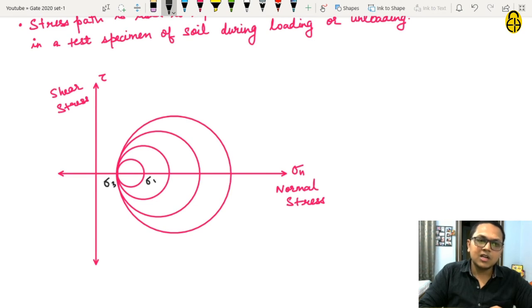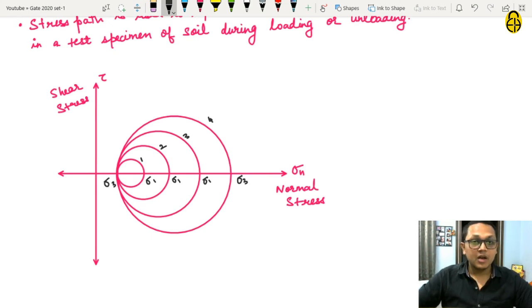The Mohr circle corresponding to this sigma 1 is this one. Then this sigma 1 is increased and the Mohr circle changes from 1 to 2 and then to 3 and then to 4. As you can see, I am only changing sigma 1 and sigma 3 remains constant.